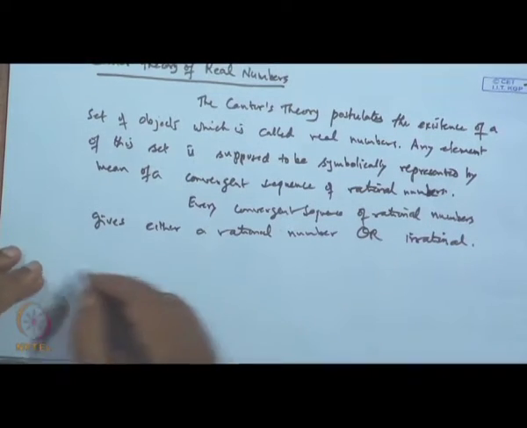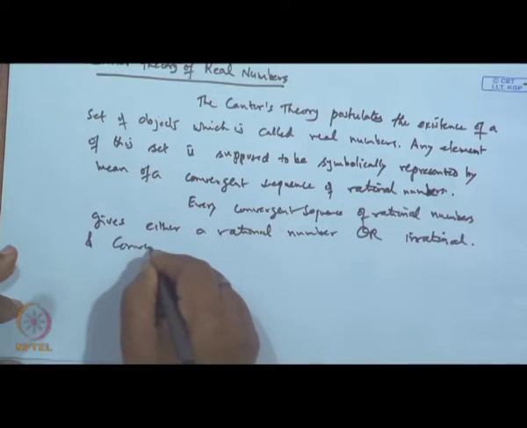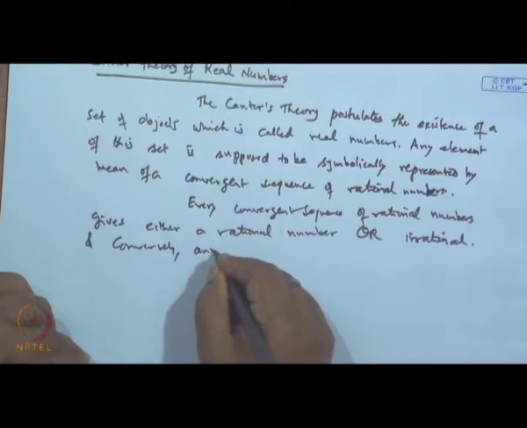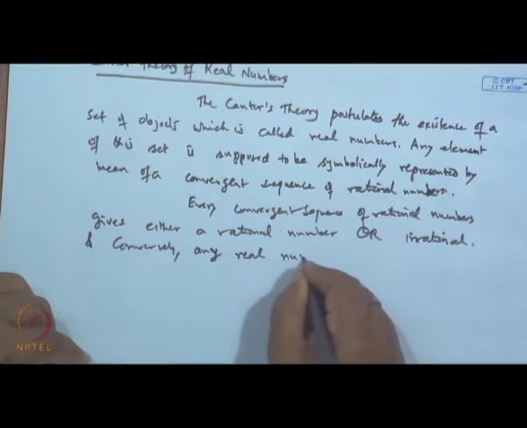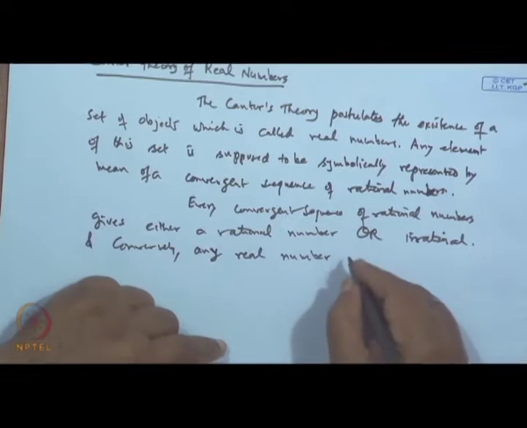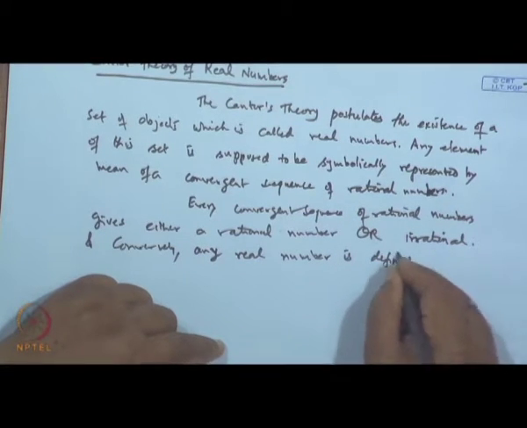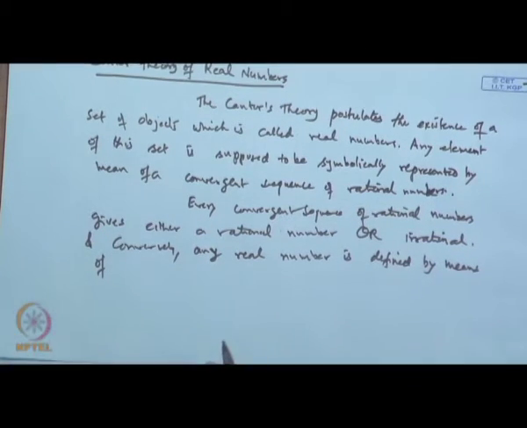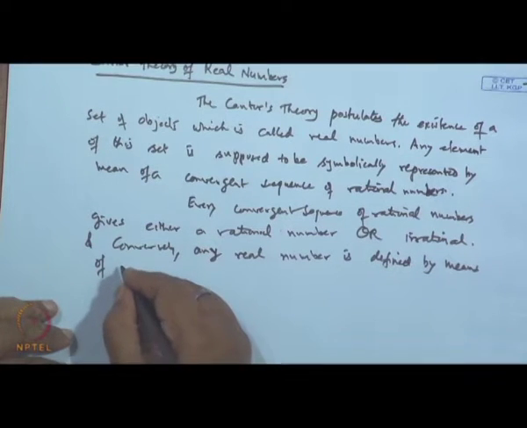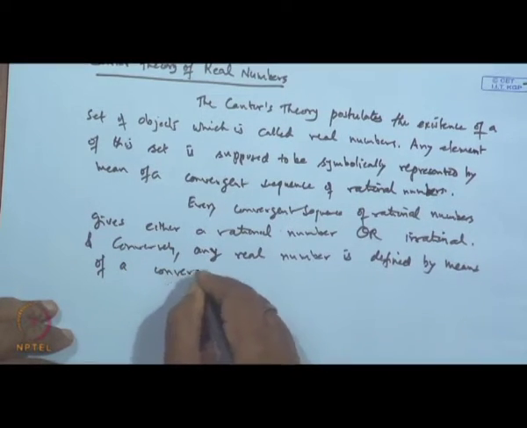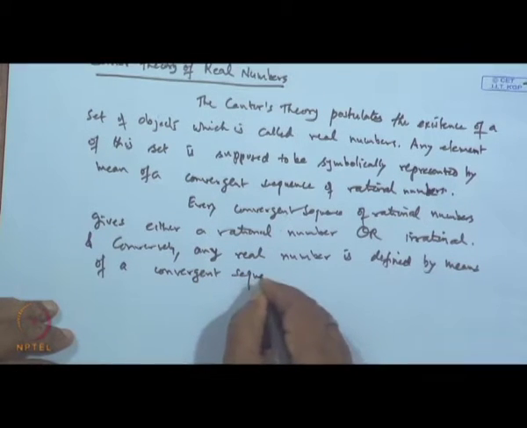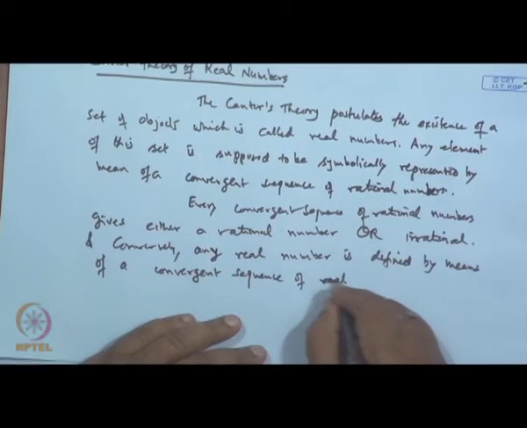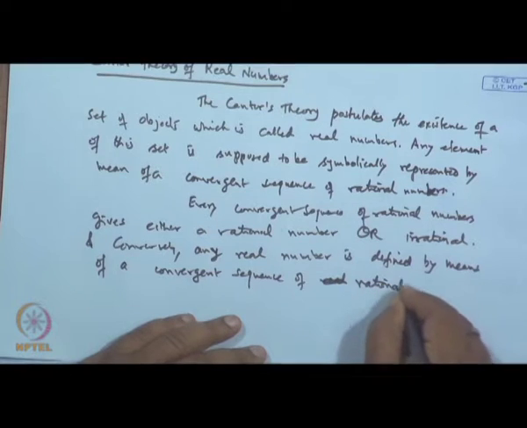Conversely, any real number is defined by means of a convergent sequence of rational numbers.